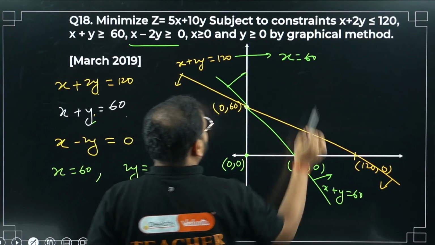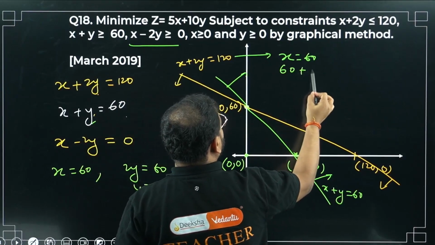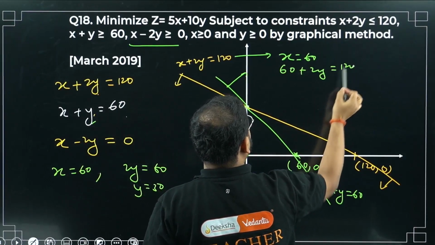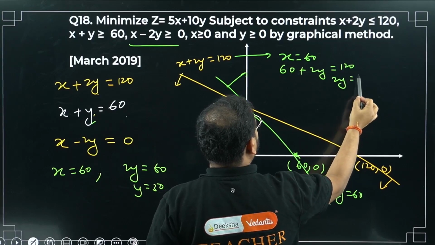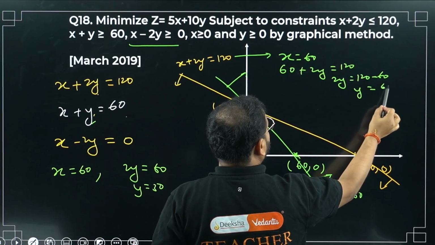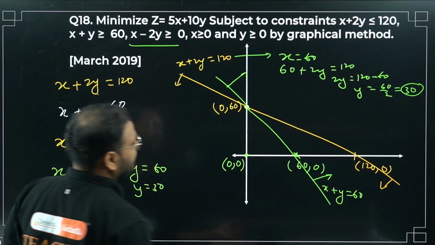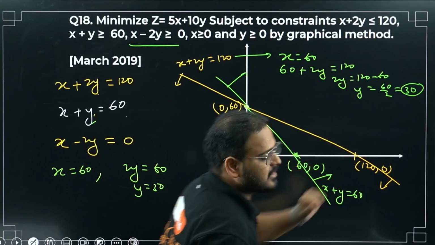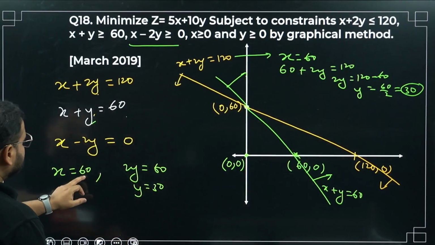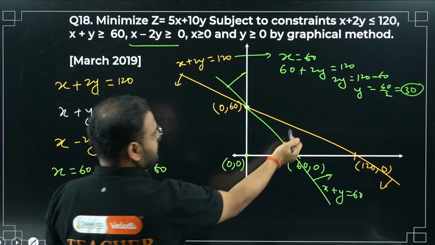I get 60 plus 2 times y equals 120. So 2y equals 120 minus 60, y equals 60 by 2, which is 30. Same point. X is 60, y is 30. Over here also, x is 60, y is 30.